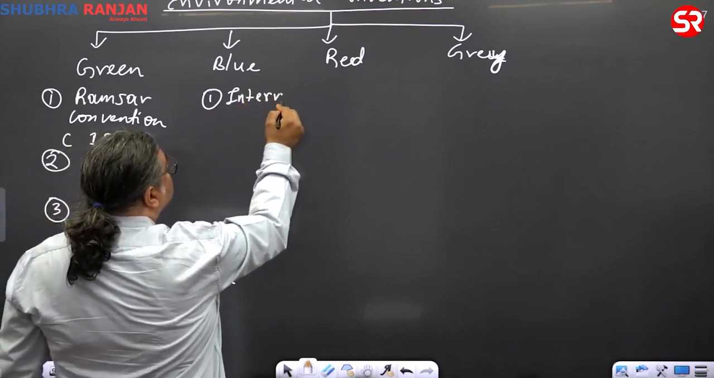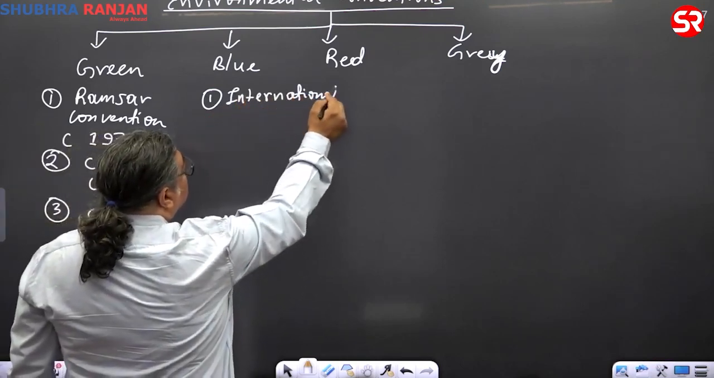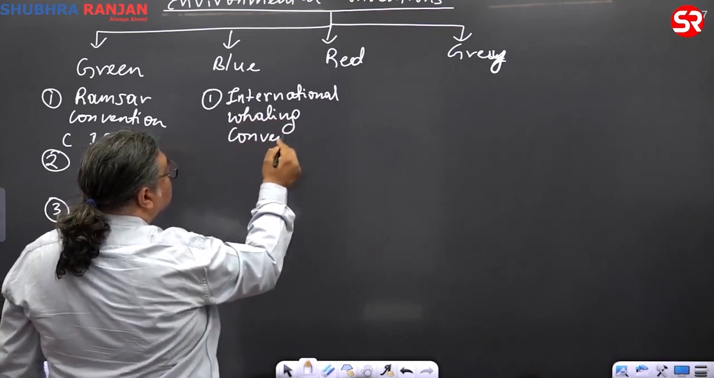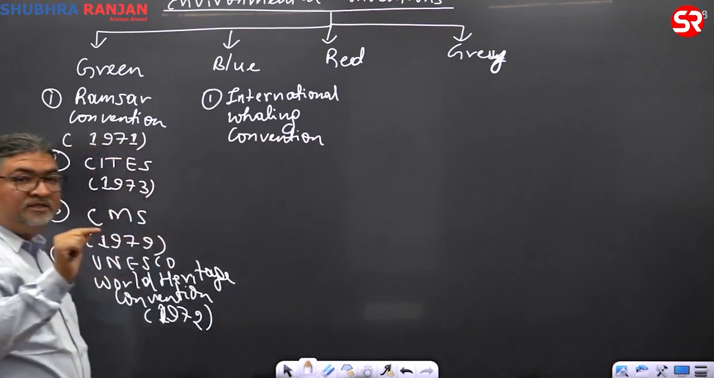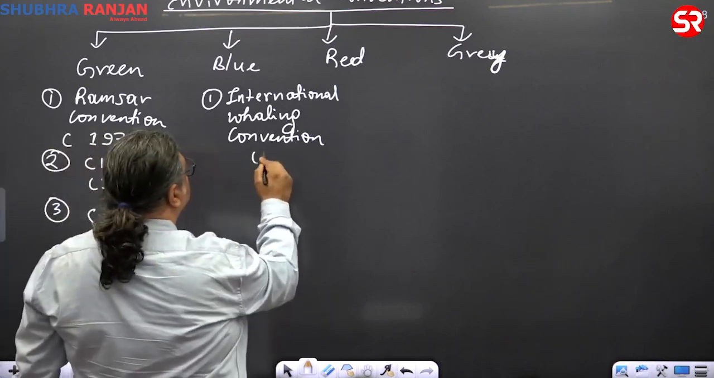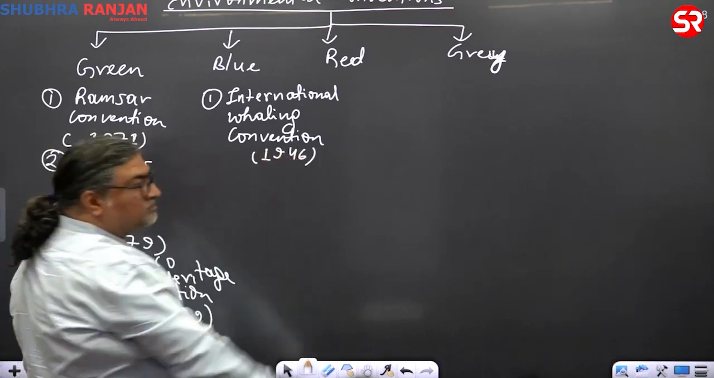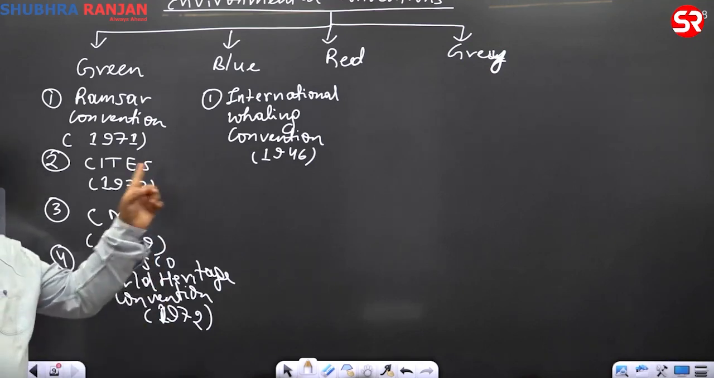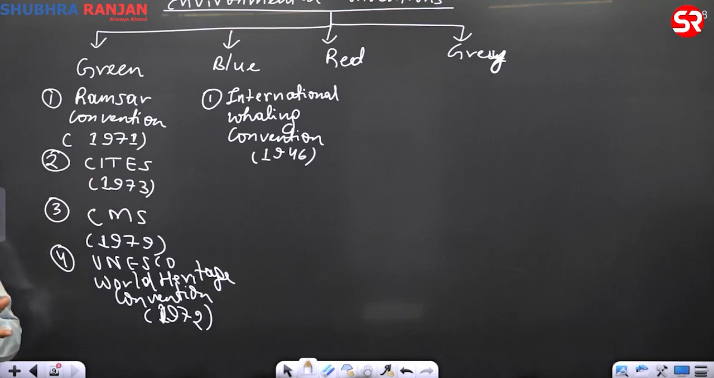First, this one, International Whaling Convention, is the oldest one. Under this, there is a body called the International Whaling Commission. But when you say International Whaling Convention, it's a very old one, 46. A very old one that was brought in at that time. Right? But why have I kept it blue? Because we are talking about whale. What is the habitat of whale? Sea and ocean. But again, it is linked with green. Why green? Wildlife, their protection.